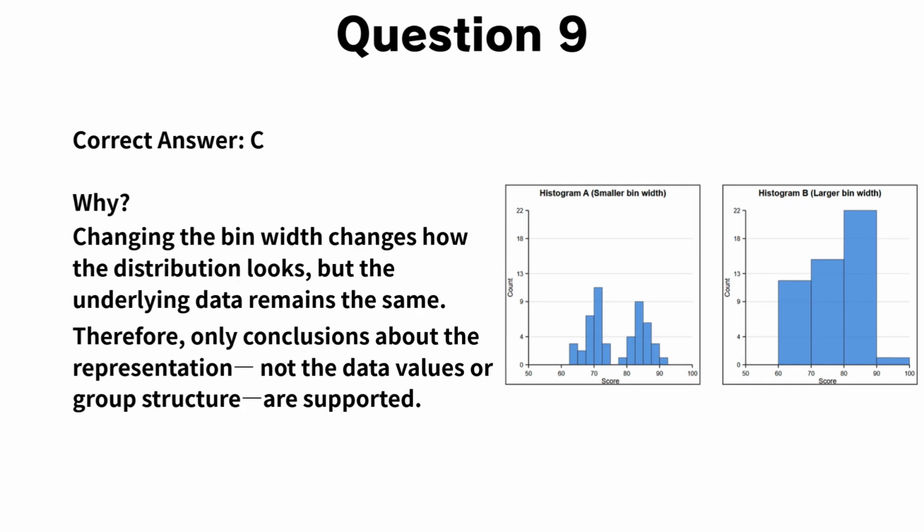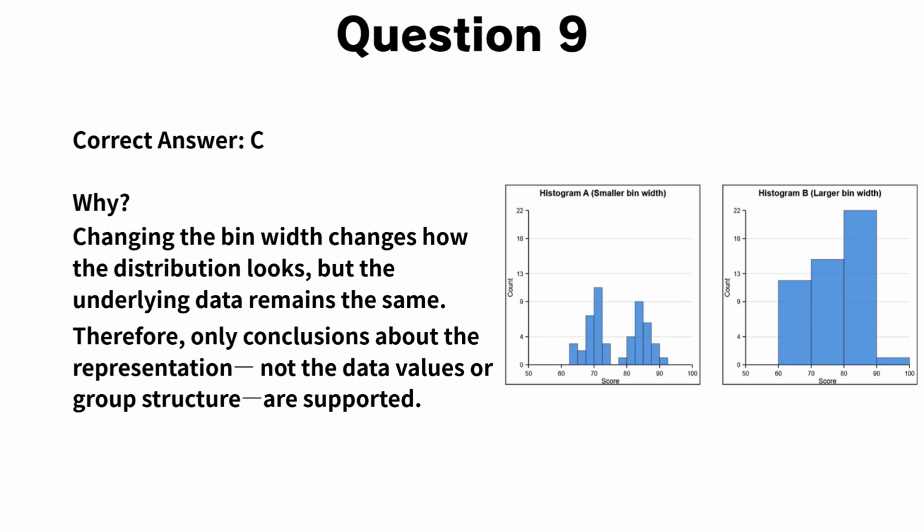Now let's walk through the explanation for question 9. The correct answer is C. These two histograms use different bin widths to represent the same data. Because of that, the overall shape of the distribution can appear different. With a smaller bin width, the data may seem to form multiple peaks. With a larger bin width, those peaks can blend together, making the distribution appear smoother.